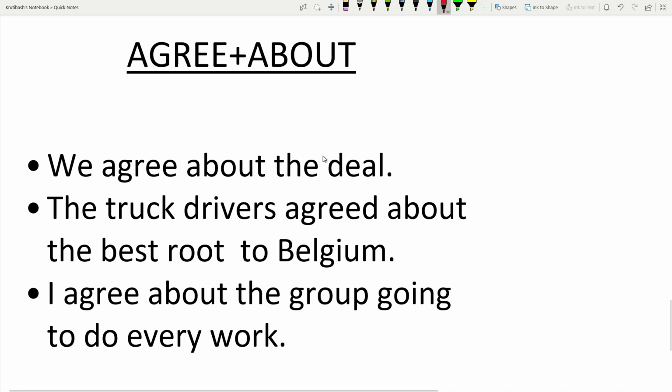Then agree about. We can use agree about a subject of discussion. Subject of discussion means if in a group there is a discussion and the opinion is the same, there you use agree about. We agree about the deal.